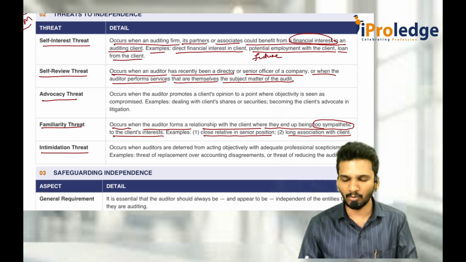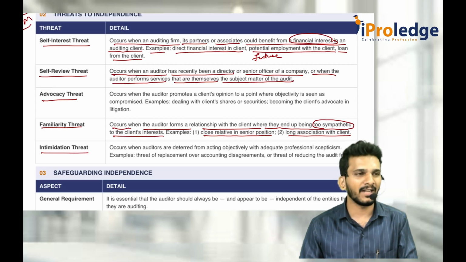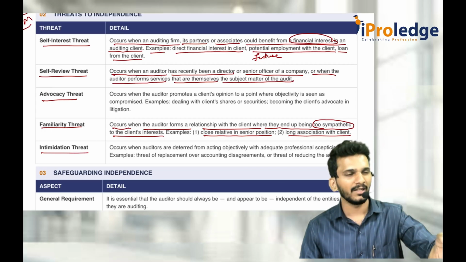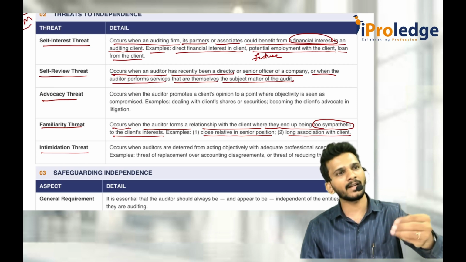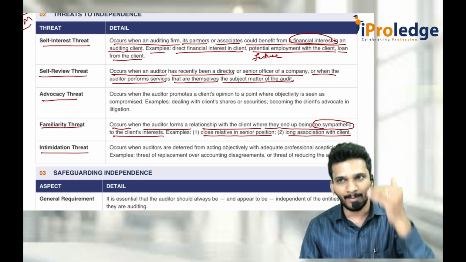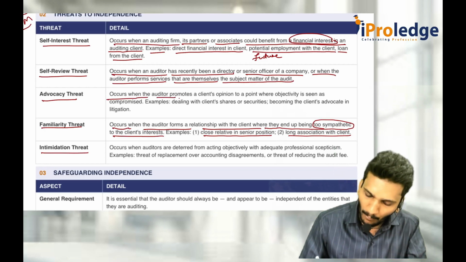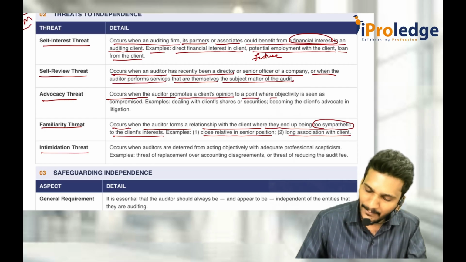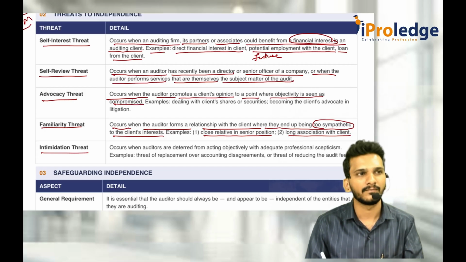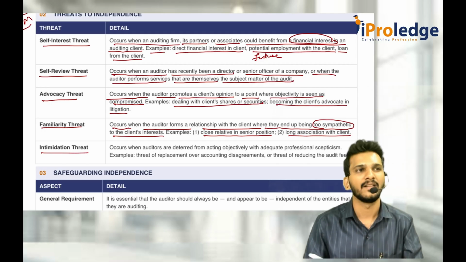Then advocacy threat means what? Advocate means arguing in favor of someone, or against them, the other advocate. Now, if you advocate the company's interest or the company's financial position to such an extent that an outsider thinks, oh, you are marketing as an auditor, that means your objectivity has been compromised. If that comes, then you are advocating the client. So it occurs when an auditor promotes a client's opinion to a point where objectivity is seen as compromised. For example, dealing with the client's shares or securities, becoming the client's advocate in litigations, etc.